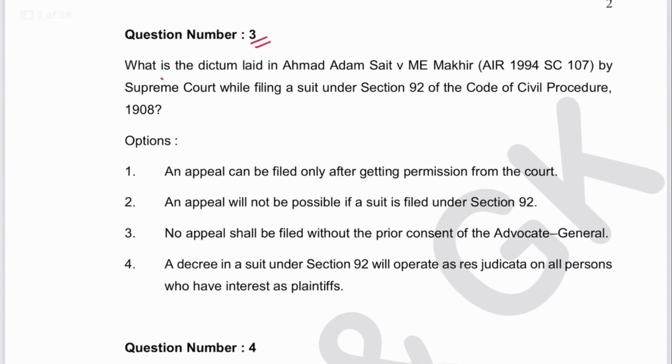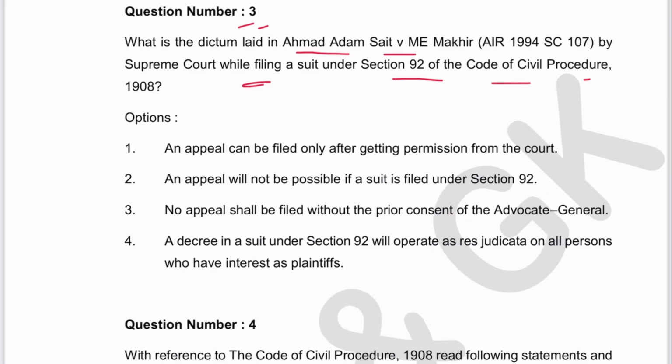Next is 3. What is the dictum laid down in Ahmed Adam Sheth versus M.E. Makir by the Supreme Court while filing a suit under section 92 of CPC? Now they are asking a case. So the decision was a decree in a suit under section 92 will operate as res judicata on all persons who have interest as plaintiffs. So 4 is the answer.